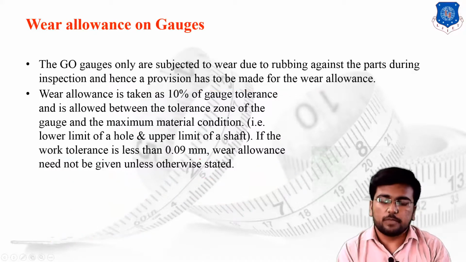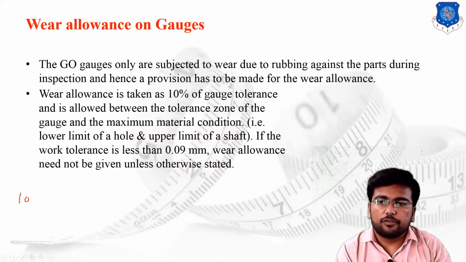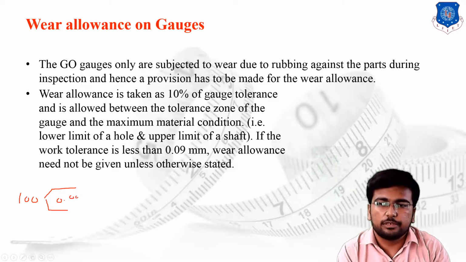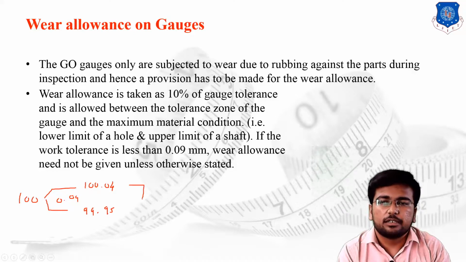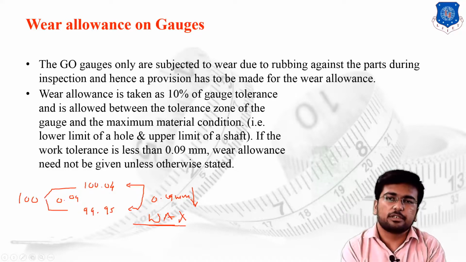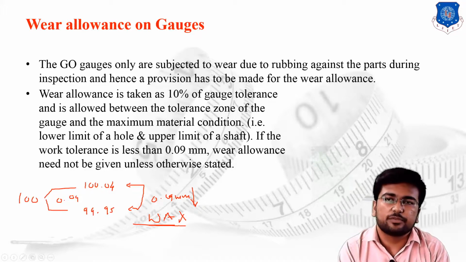It means working tolerance, for designing of, let's say, a 100 mm shaft, I am supposed to provide the total tolerance of, let's say, 0.09 mm. So I can manufacture the shaft of, let's say, 100.04 and 99.95. This is the basic case. Here the zone of tolerance, or the total tolerance zone, is 0.09 mm. If the working tolerance is less than 0.09 mm, then the wear allowance is not a necessary condition for the design. So guys, this is the basic case of the wear allowance.